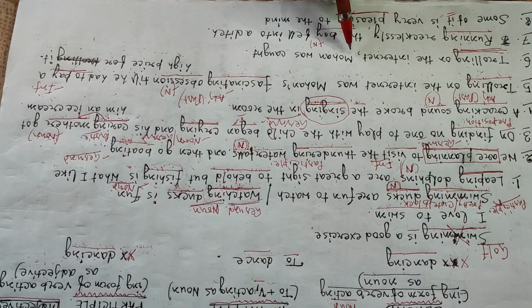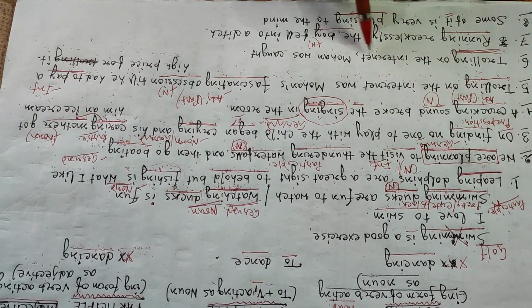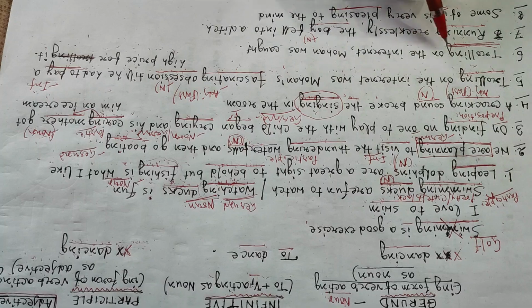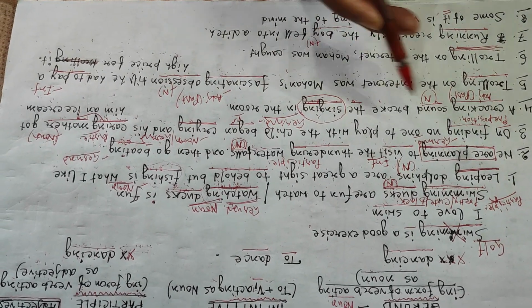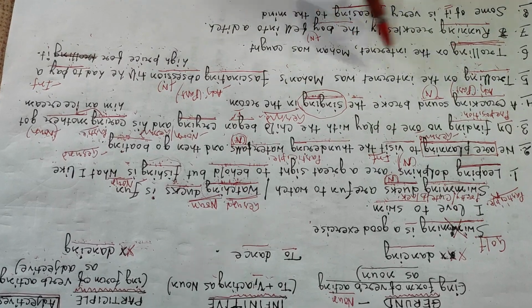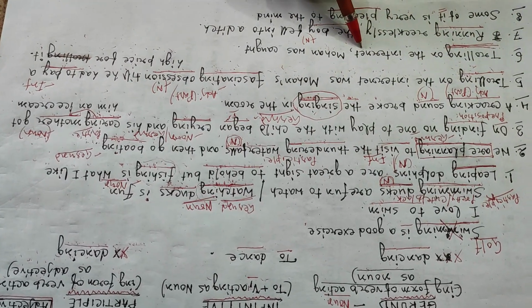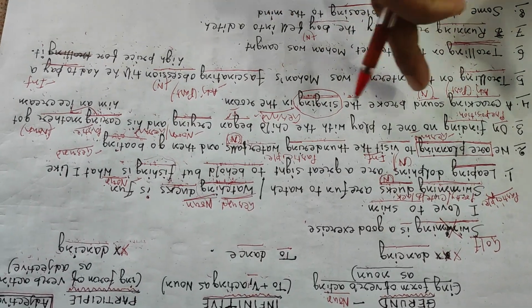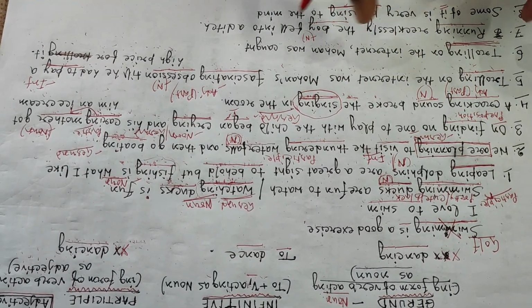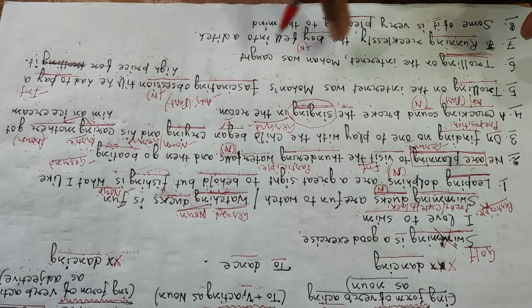Now, who is trolling here? Of course, Mohan. Then we can put it in other words: Mohan who was trolling on the internet. There is an adjective clause here. Mohan who was trolling on the internet was caught.